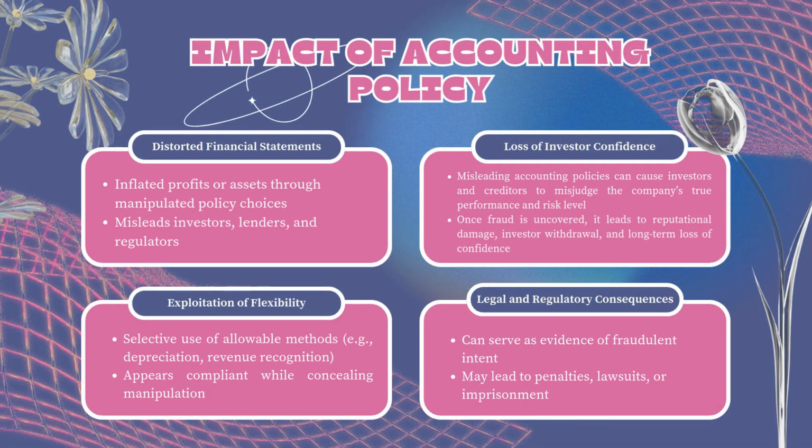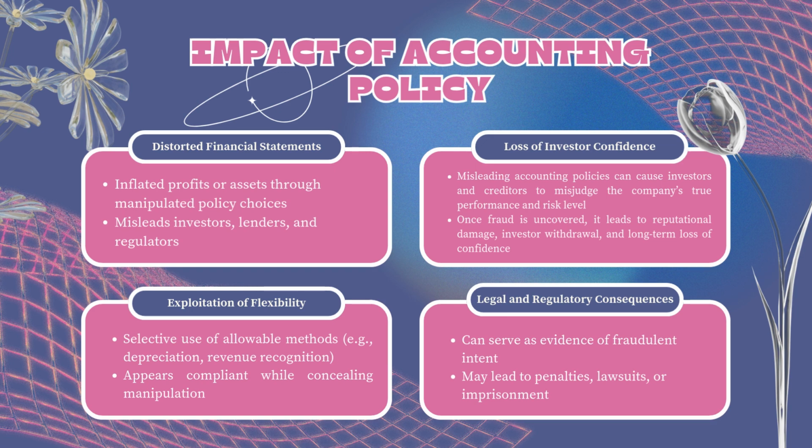Impact of accounting policy in the context of fraud. 1. Distorted financial statements. When policies are manipulated, numbers can be made to look better than reality, like inflated profits or understated losses. This misleads investors, lenders, even regulators who think the company's doing great when it's actually not. 2. Exploitation of flexibility. Accounting rules give choices, like how to treat depreciation or revenue. But if done with the wrong intent, these choices are used to cover up fraud while still looking legit on paper.